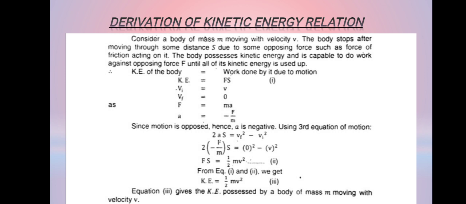As you have seen in equation 1, kinetic energy equals Fs. By replacing Fs with kinetic energy, we get kinetic energy equals half mv square. This is the basic relation for the derivation of kinetic energy.